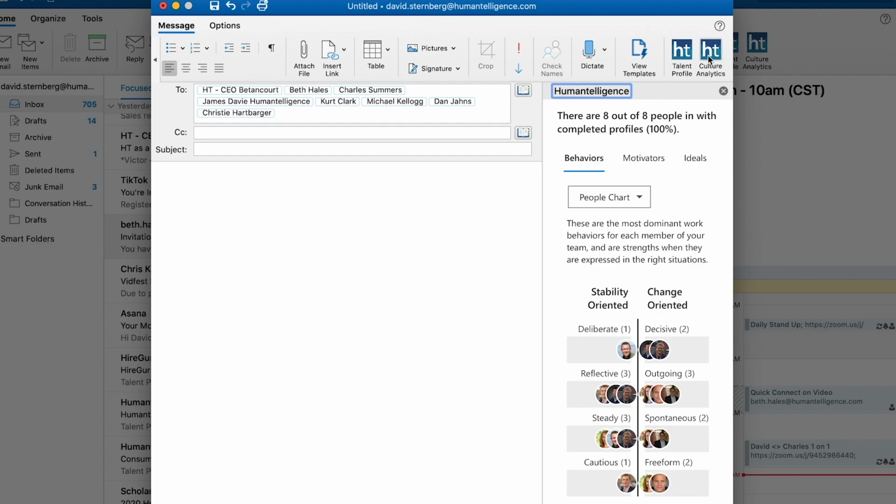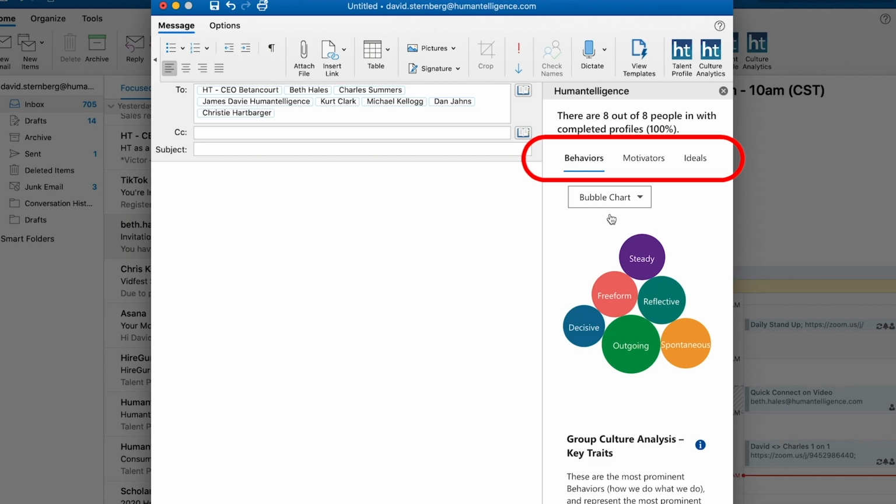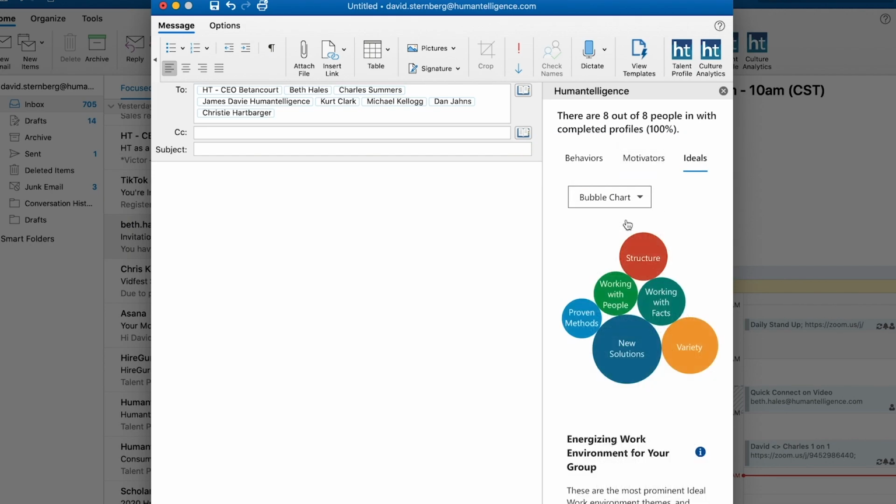EQ Everywhere also offers a meeting culture view, where you can see the similarities and differences either by a people chart or a bubble chart. The Motivators and Ideals tabs work the same way. Here, under the Ideals tab, you can see that Humantelligence values new solutions.